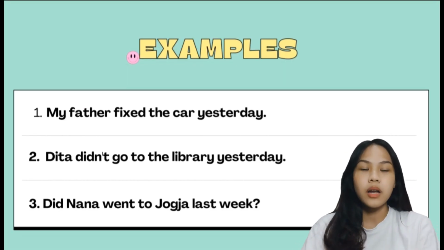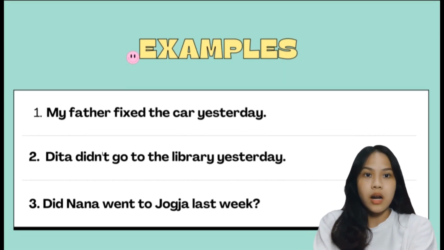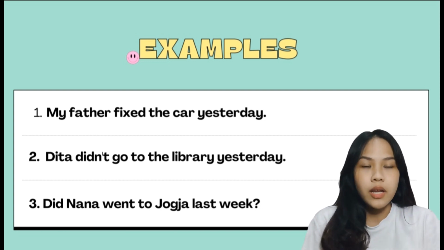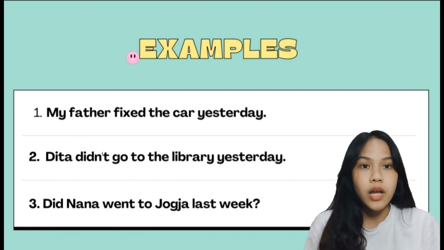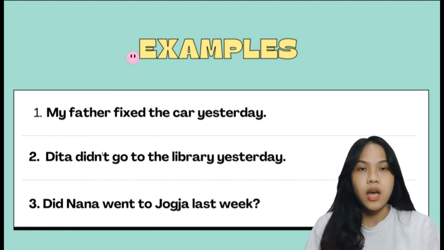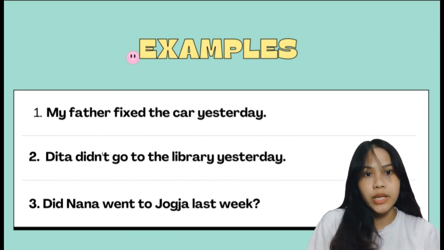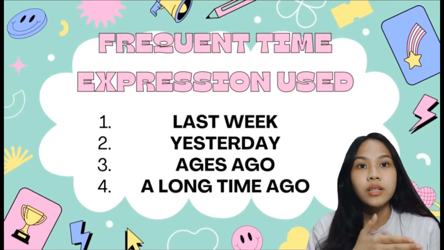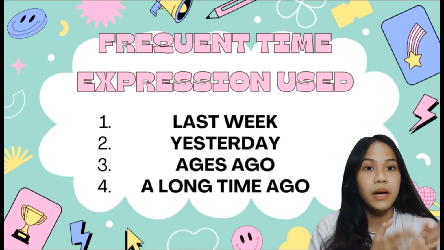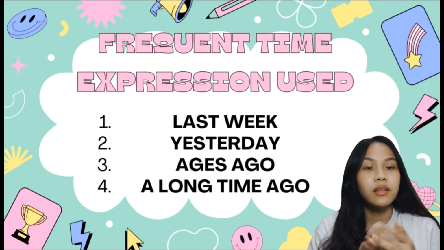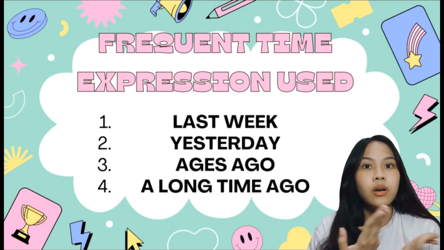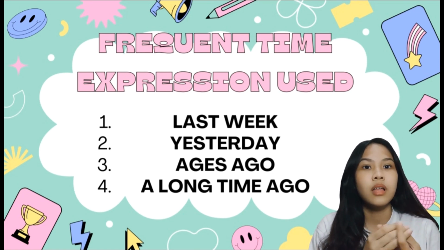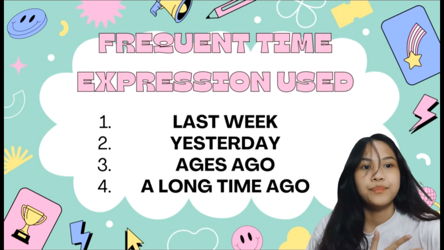The examples are: my father fixed the car yesterday. Dita didn't go to the library yesterday, for the negative one. And for the question sentence: did Anna go to Jogja last week? There are frequent time expressions used in the simple past tense. For example: last week, yesterday, ages ago, a long time ago, last month, last year, and many more.